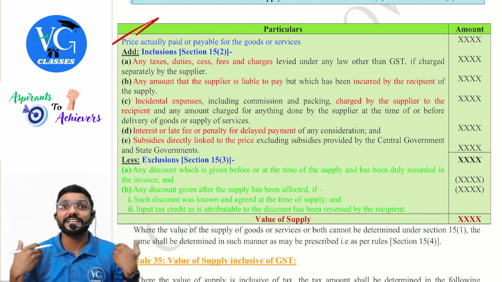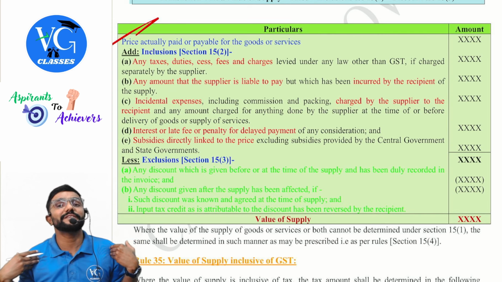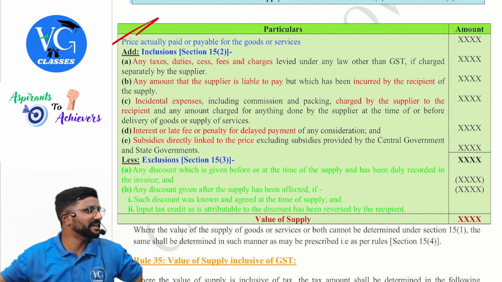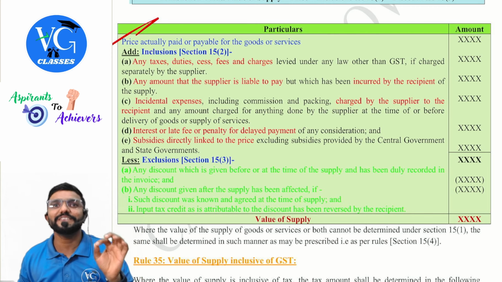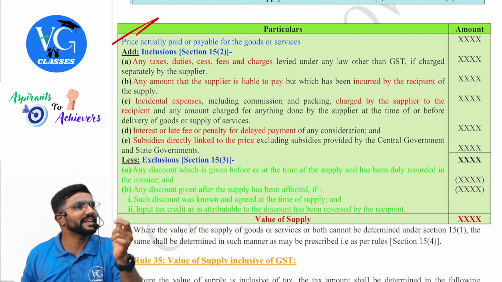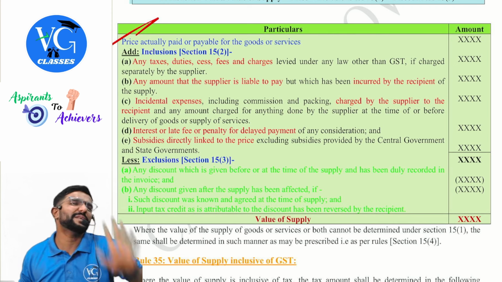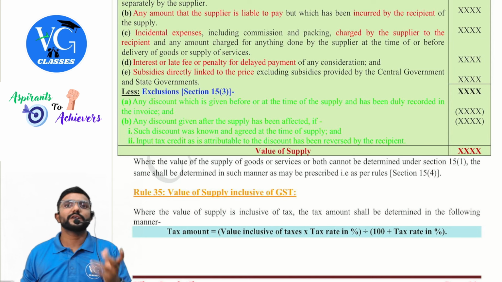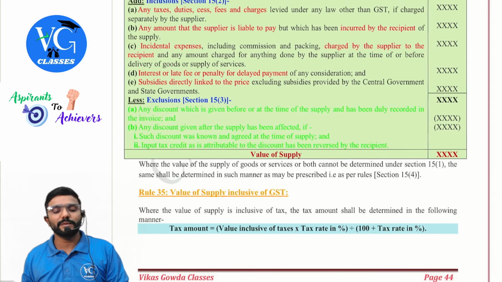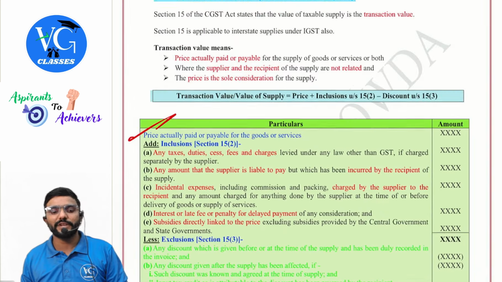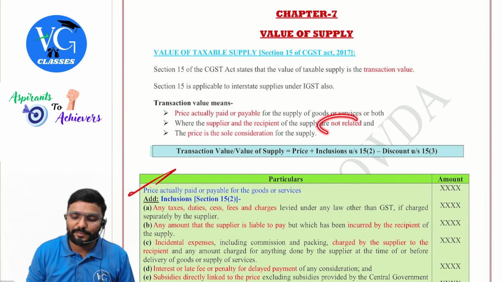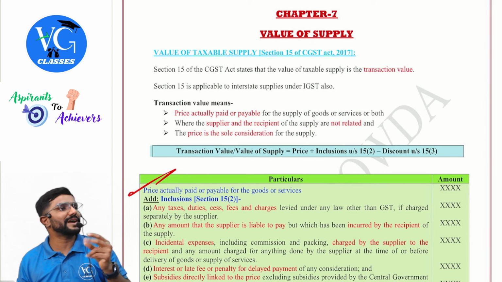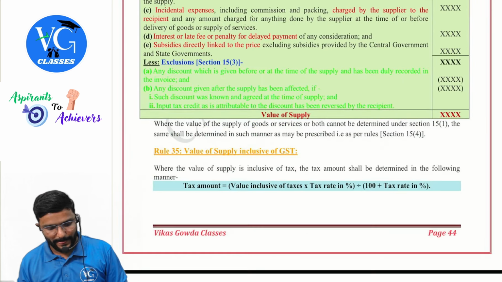Subsidy. Even the government is interested in my business. That is why they are giving subsidy. Or someone else, whoever is giving me subsidy, they are also interested. Interested starts with I, but the pronunciation is like E. Remember that. That's all. Now, sir, we are not able to calculate the value of supply as per 15.1 because the supplier and recipient are related, or the price is not the sole consideration. Then you have to decide as per the valuation rules, guys.